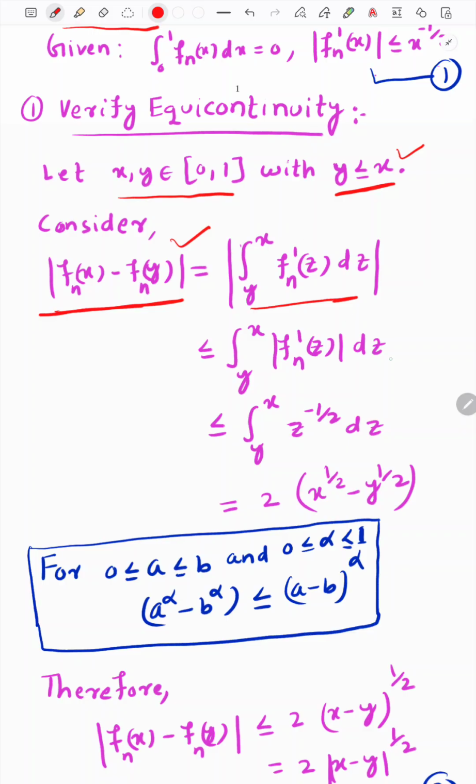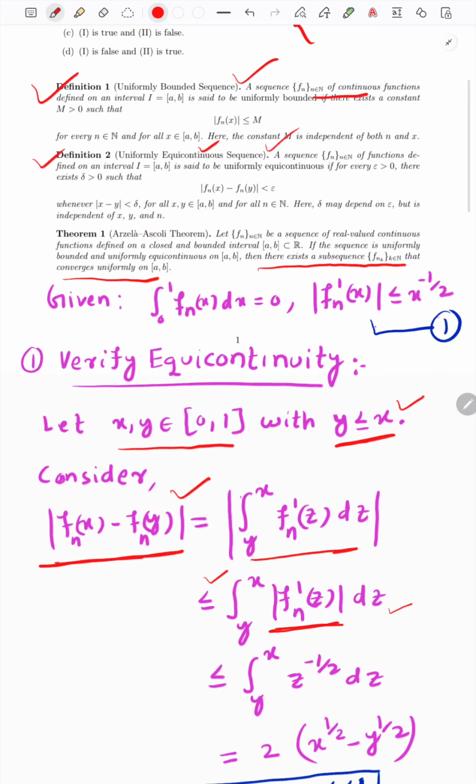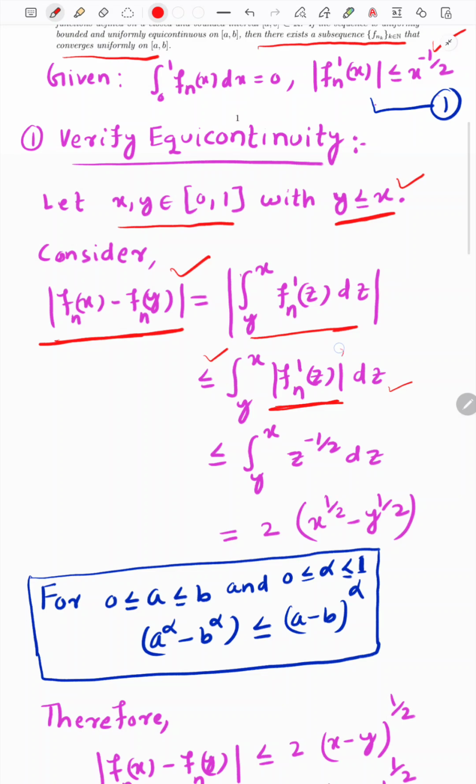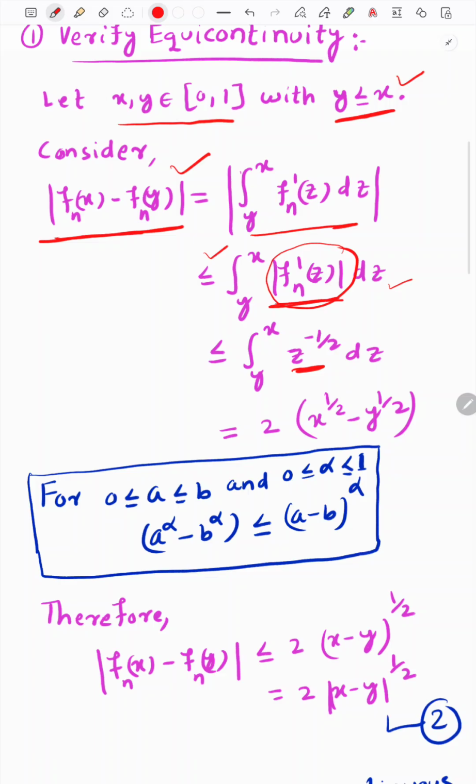In the next step we take the modulus inside, so a less than or equal to sign comes in. We know that the modulus of fn dash z is less than or equal to z to the power minus half. This comes from our question, given by equation 1. By using equation 1 we can estimate fn dash z by z to the power minus half. Then after integration it gives this, which is equal to 2 times x to the power half minus y to the power half, and here x is greater than or equal to y.